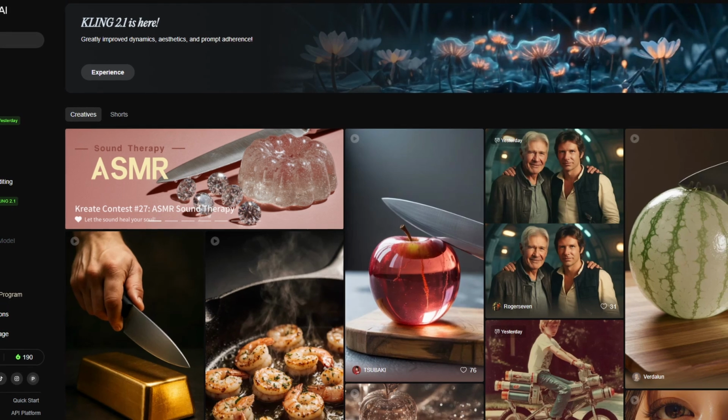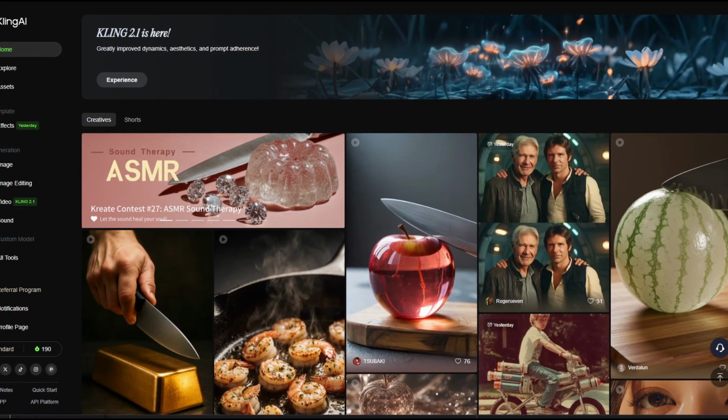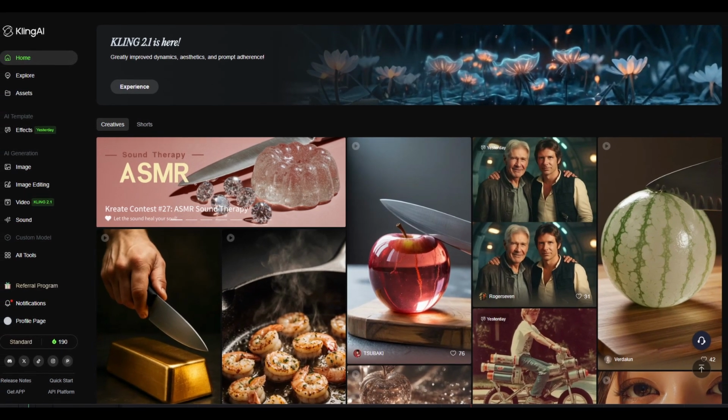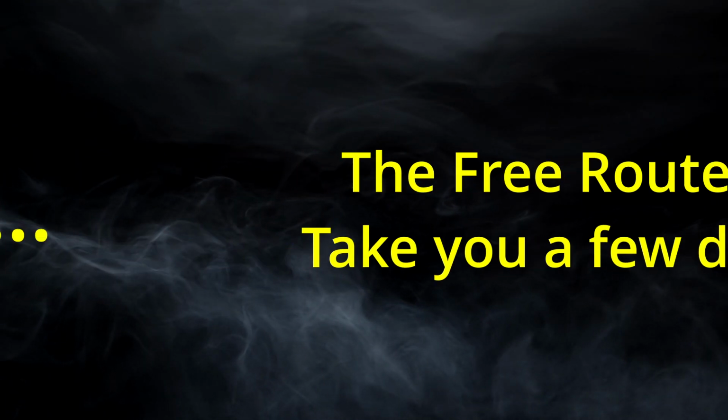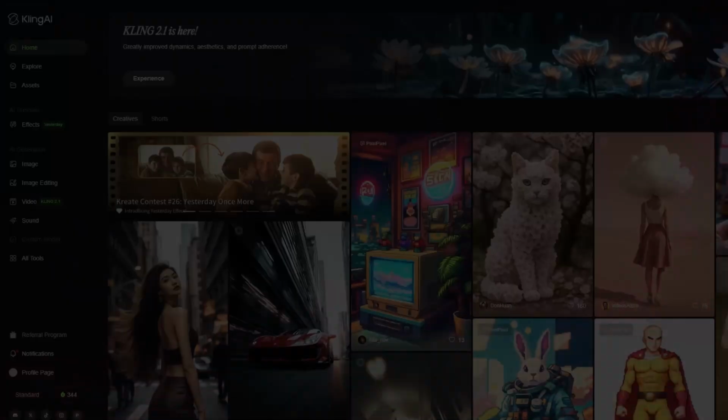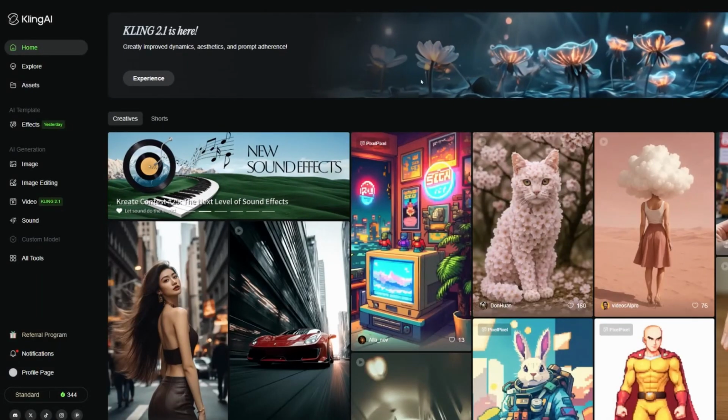The reason we don't need VO3 for these videos is because of the brand new Kling 2.1. It is close to as good as VO, and you get free credits every day to use. You can start this process for free, and you only need to spend money if you want to do extra generations. The free route is going to take you a few days to get the credits you need, but hey, it's free. Let's jump to Kling to start generating videos.